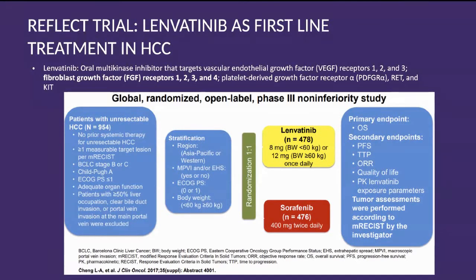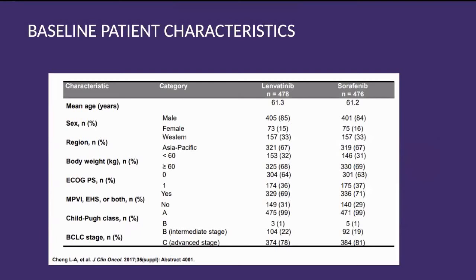trial. So stratification was as per the racial distribution, Western versus Asia Pacific, performance status 0 or 1, and body weight less than 60 or more than 60. It's also important because the dose is separate for both. For less than 60 kg body weight, 8 milligram is the suggested dose. The primary endpoint in this REFLECT trial was OS. Secondary endpoints were PFS, TTP, and OR. And the profile of this REFLECT study was that the male-female distribution